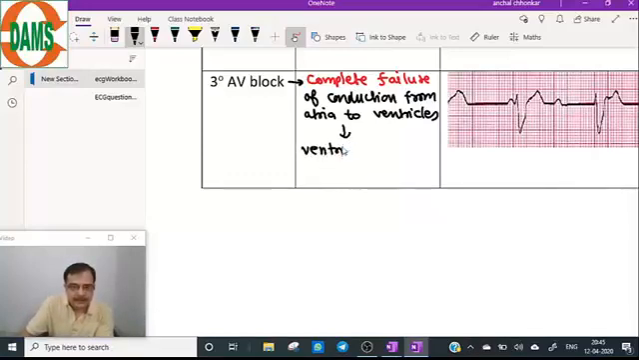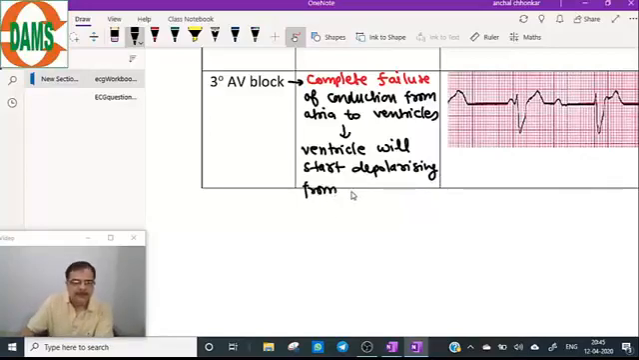ventricle will start depolarizing from its own pacemaker.